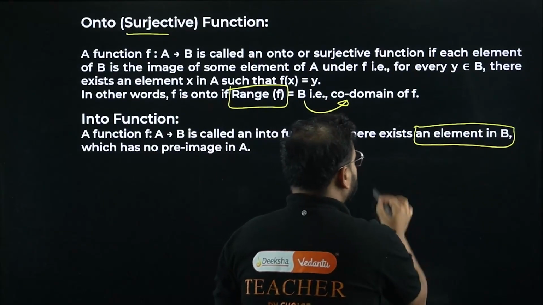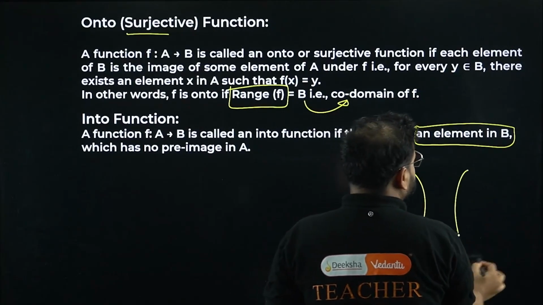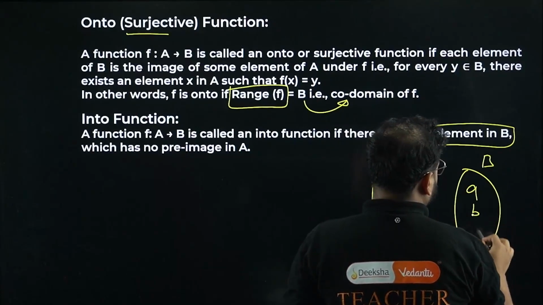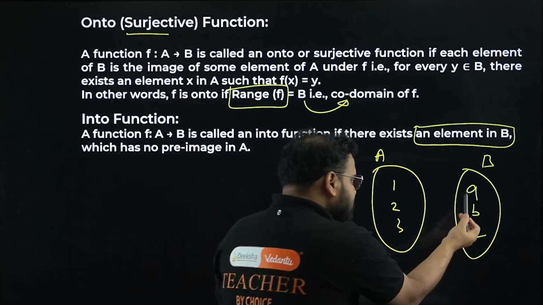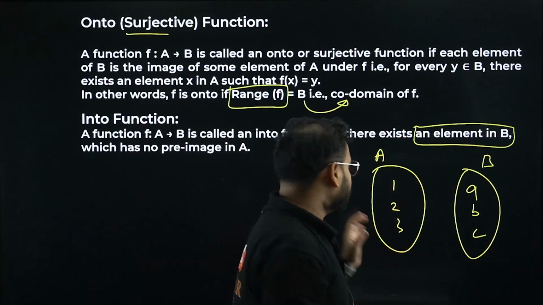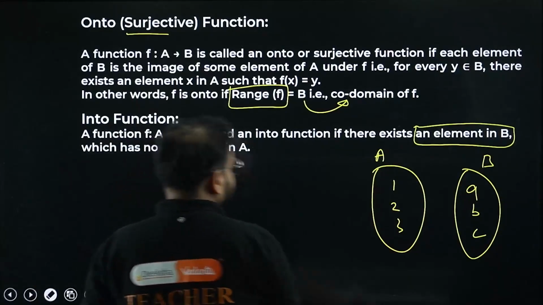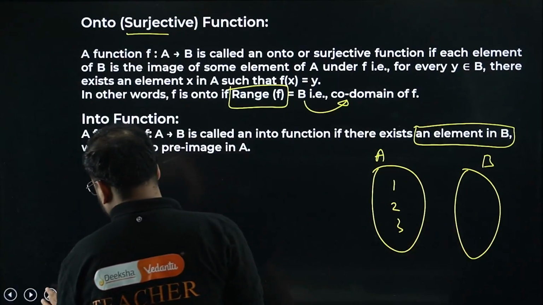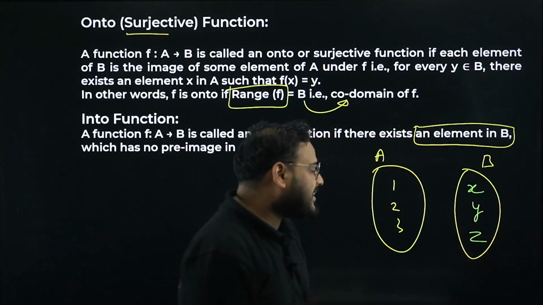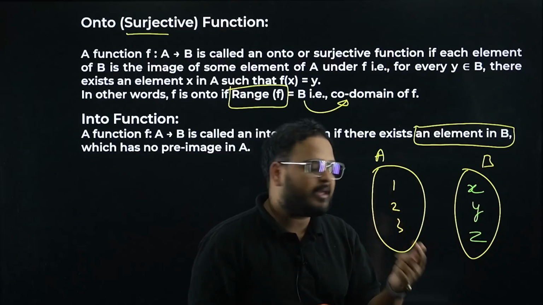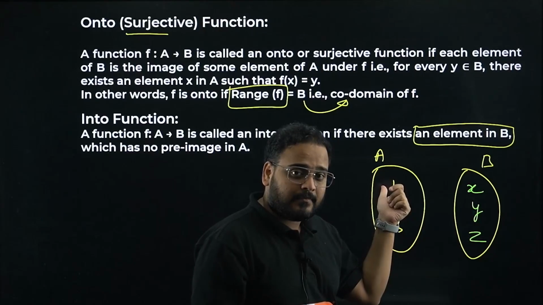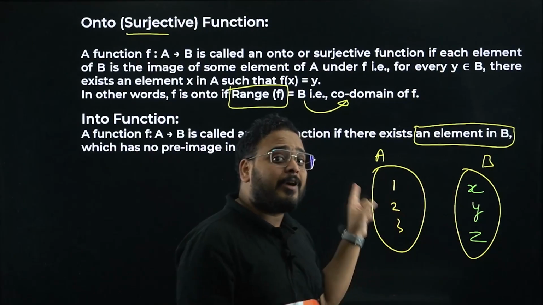Image means, if you remember, this is set A and this is set B, right? Let's say set A has 1, 2, 3 and set B has A, B, C. Sorry, there are too many A's. Let me change that so as not to confuse you: X, Y and Z. Repeat after me: X is the image of the element 1 in the set A. X is the image and 1 is the pre-image.